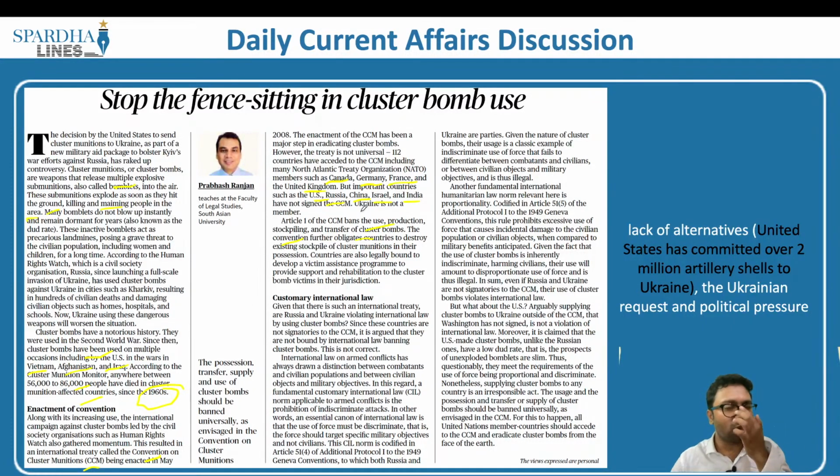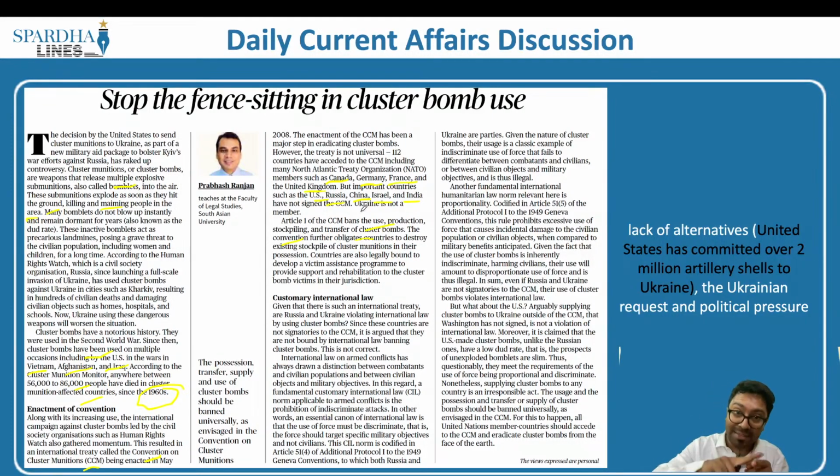Article 1 says that you're not supposed to manufacture these cluster bombs. Article 1 of the very same convention also goes on to say that transfer of cluster bombs should not be done. So what does this mean? United States of America is transferring these cluster bombs to Ukraine, and Ukraine is also going to bomb Russia, and this ultimately means there is going to be a massive impact that is created.